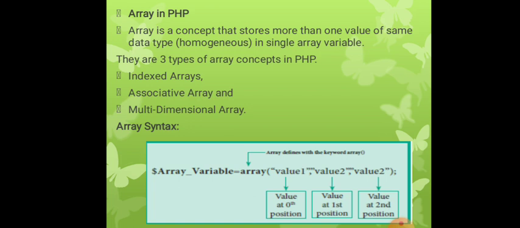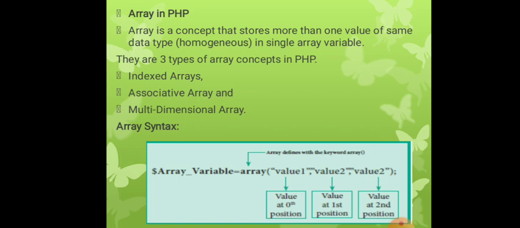Next is array. An array is a concept that stores more than one value of the same data type in a single array variable. There are three types of array concept in PHP: indexed array, associative array, and multi-dimensional array. The array syntax: the array variable, the assigning operator, then the array with parentheses: value 1, value 2 and value 3.